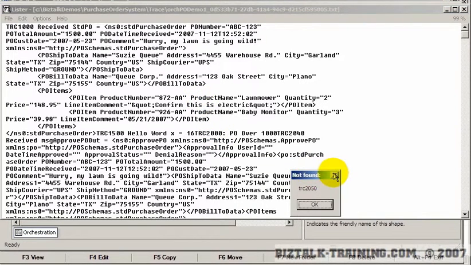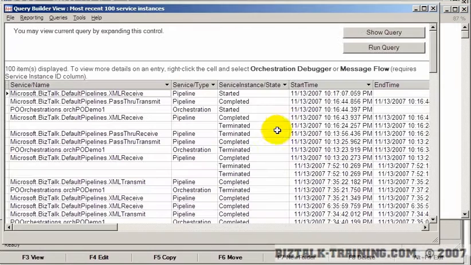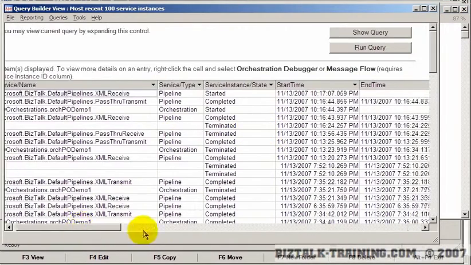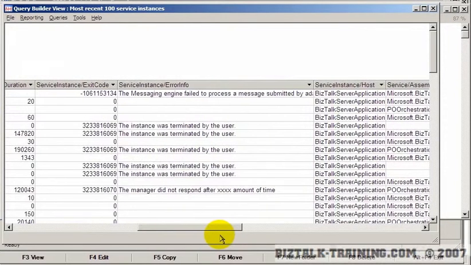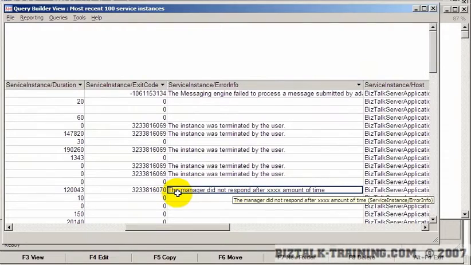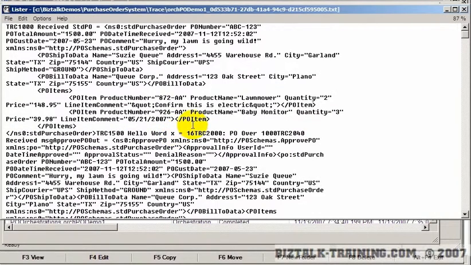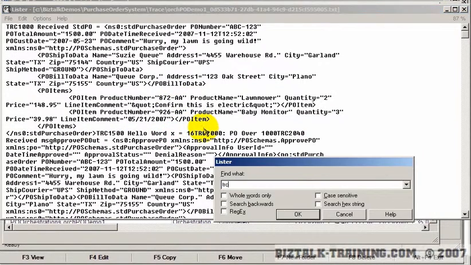It says not found. Let's check one more thing. Let's make sure we don't have a terminated over here. We don't. What I was looking for was from a prior demo, where we put a terminate if the message doesn't arrive after 2 minutes or something. But that's not the issue right now. So the question is, what traces are we getting?